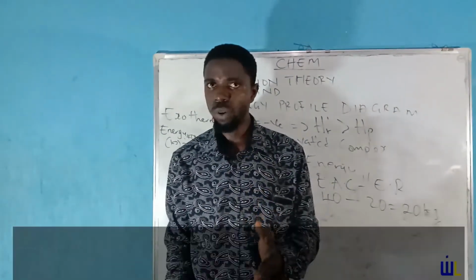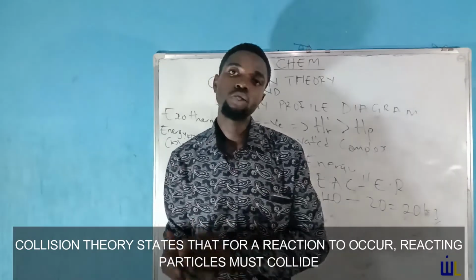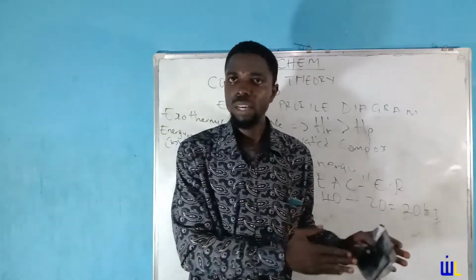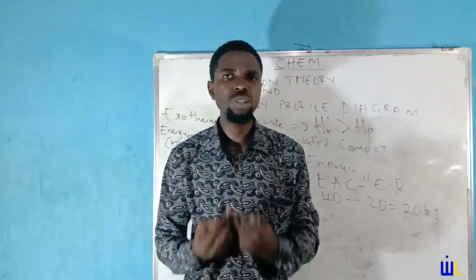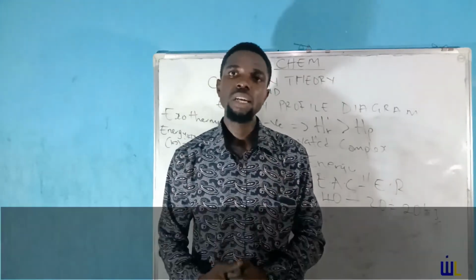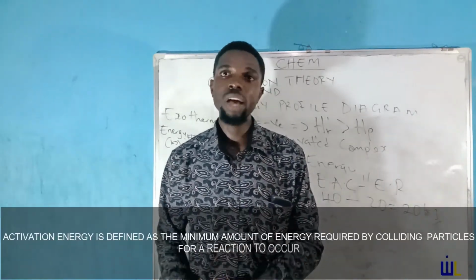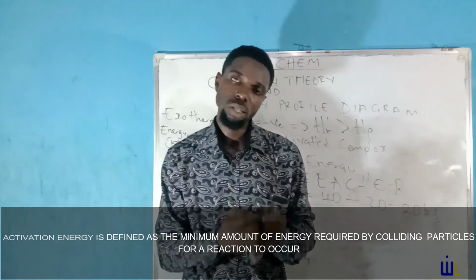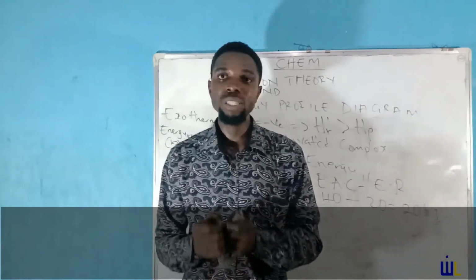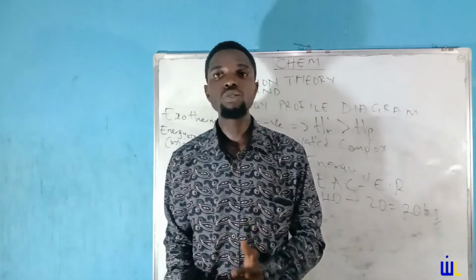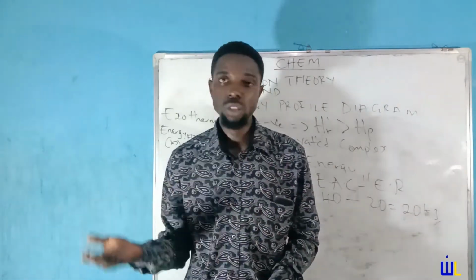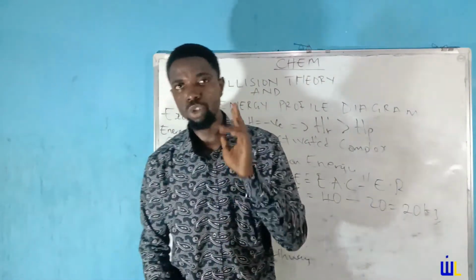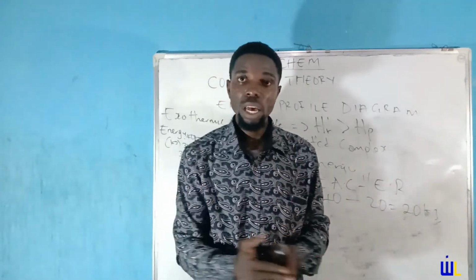So a little recap of what we have said. First of all, collision theory. Collision theory states that for a reaction to occur, those reactant particles must collide. But for those reacting particles which collided to give a reaction, we would need activation energy. Activation energy, as I said, is defined as the minimum amount of energy required for a reaction to occur. And having attained that minimum requirement, something else is needed. What we need to understand about that minimum requirement is that it can lead to either an endothermic reaction or an exothermic reaction, which gives us two energy profile diagrams. The two energy profile diagrams are the endothermic and the exothermic.